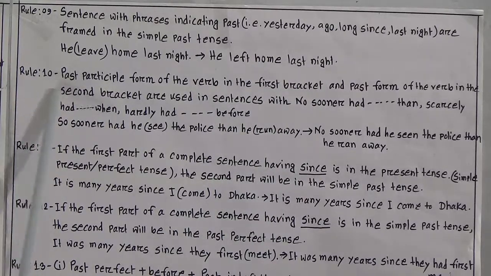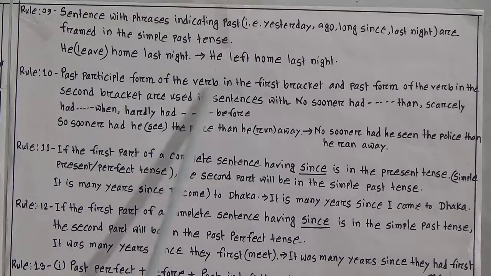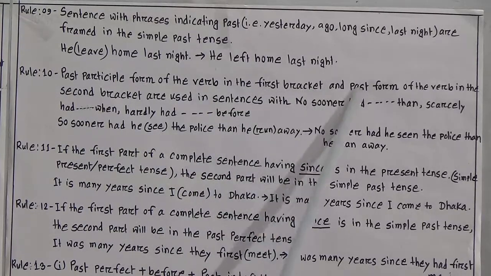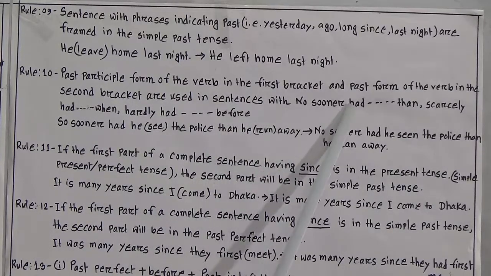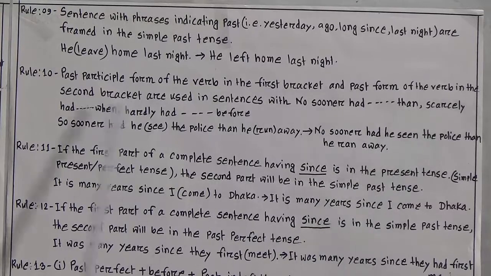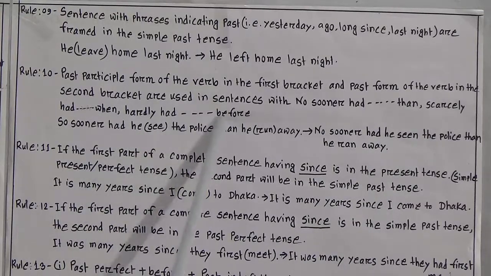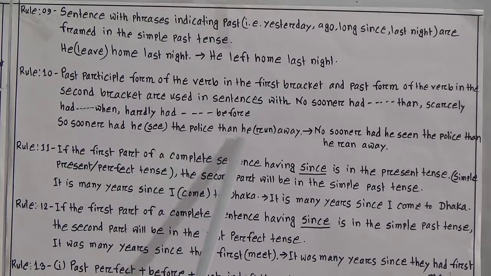Rule number 10. The past participle form of the verb in the first bracket and the past form of the verb in the second bracket are used in sentences with no sooner had than, scarcely had when, hardly had before. That means before than the sentence will be past perfect, and after than it will be past indefinite.